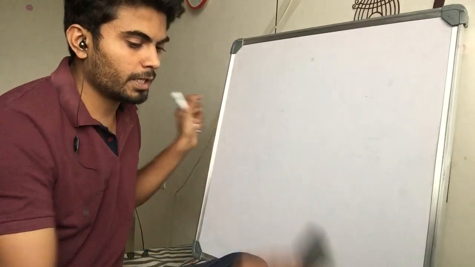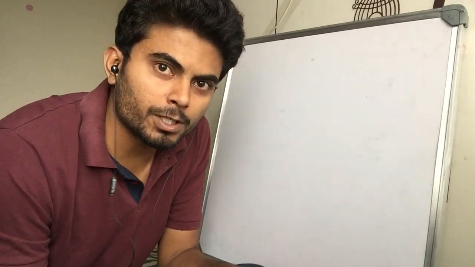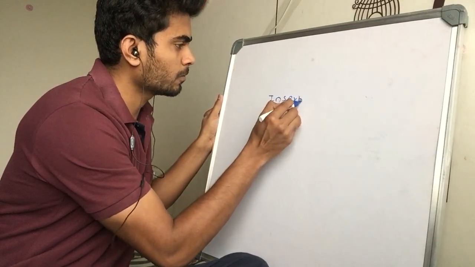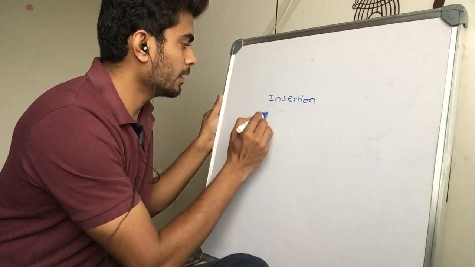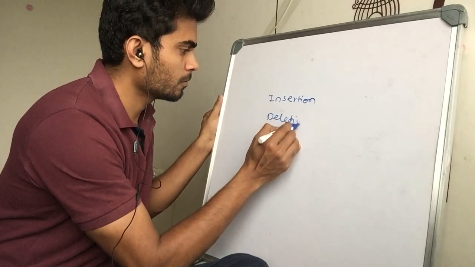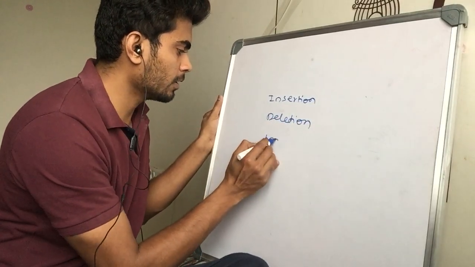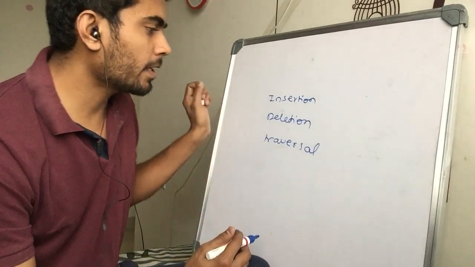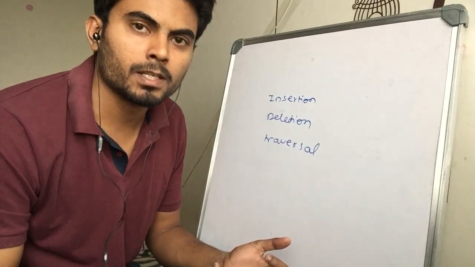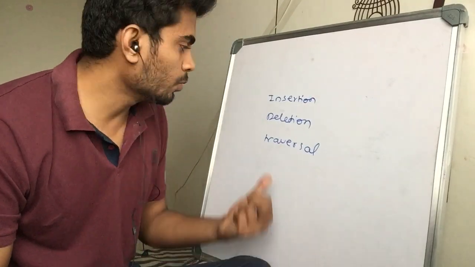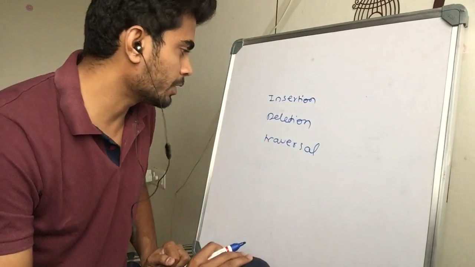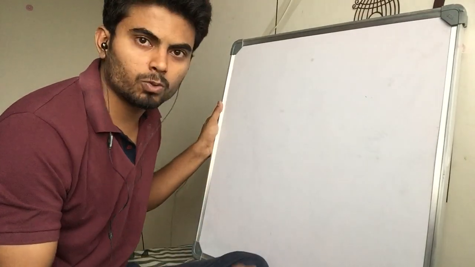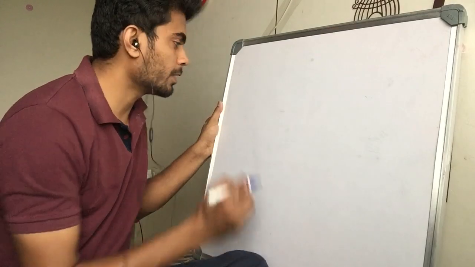Okay, so now I know that there are some operations over linked list. What are those? Insertion, deletion, and traversal. These operations have some complexities. It requires some time to perform these operations. So let's understand how to get the complexity notations for these operations over linked list.